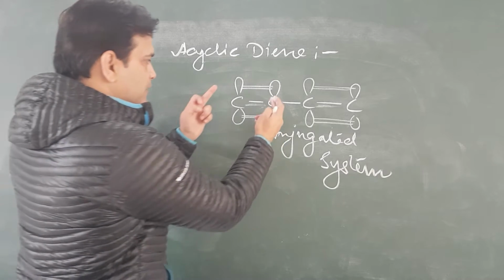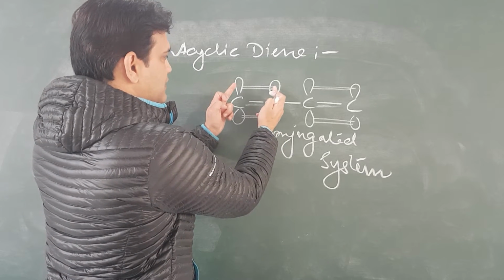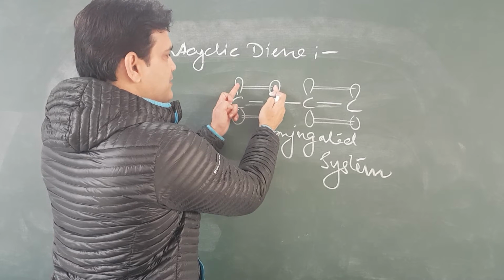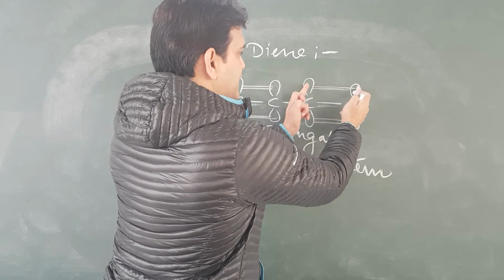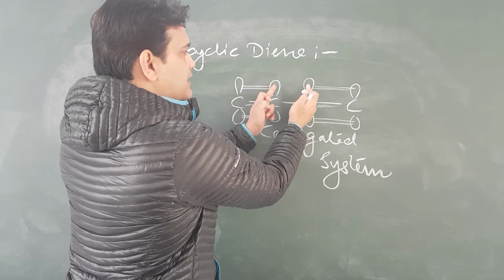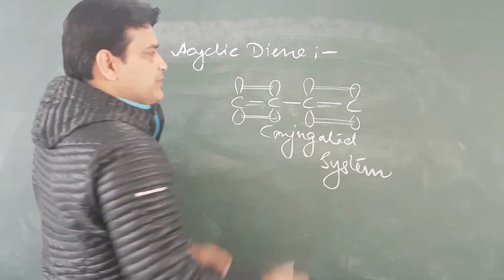And if these pi electrons have movement between these two unhybridized p orbitals and between these two unhybridized p orbitals, then why not between these two unhybridized p orbitals?